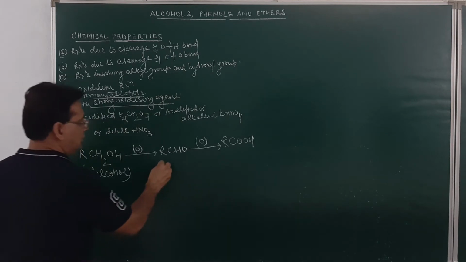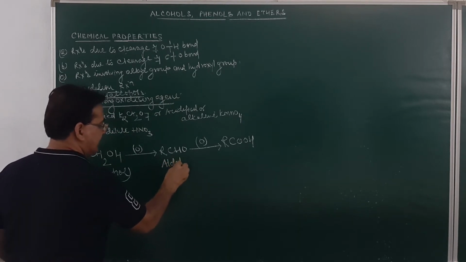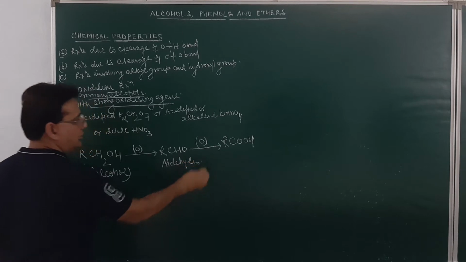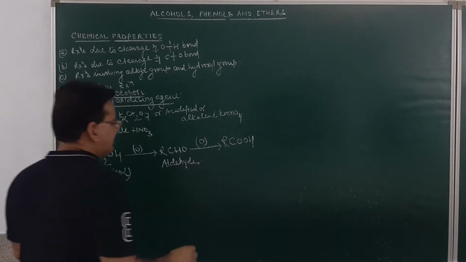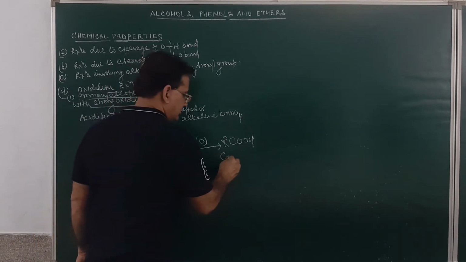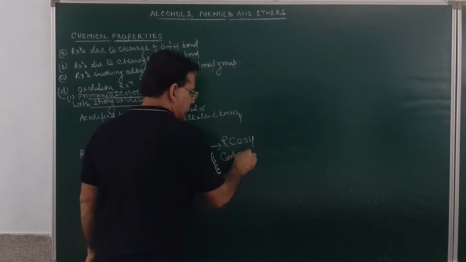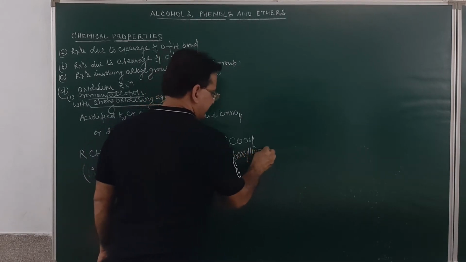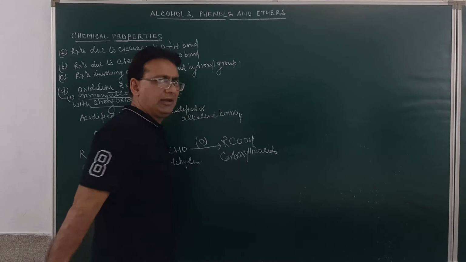1 degree alcohol, these are aldehydes and these are carboxylic acids. Am I clear?